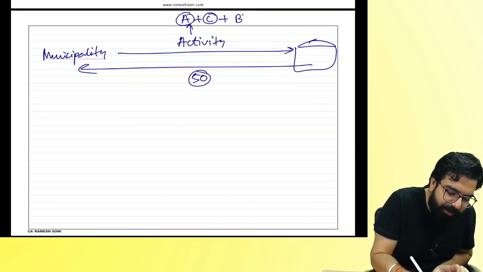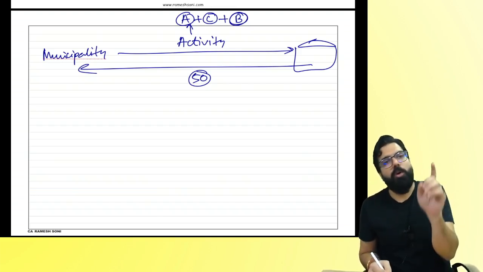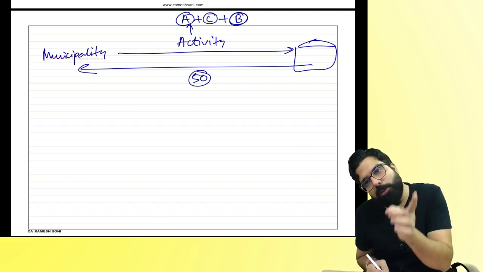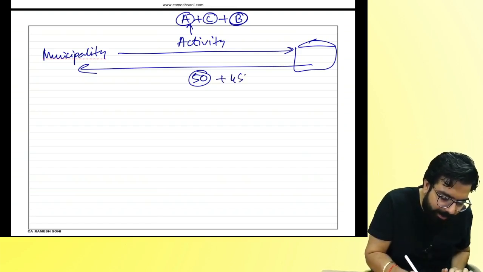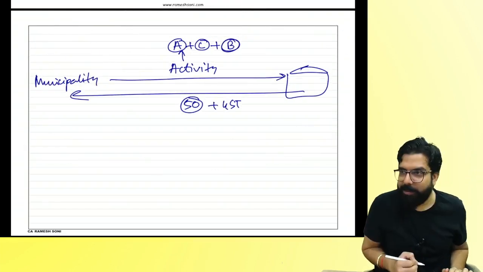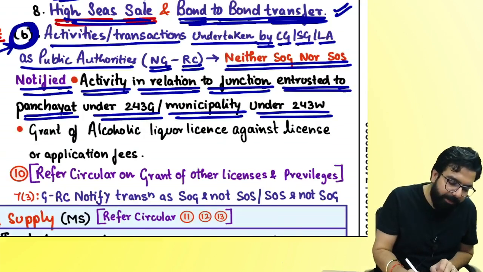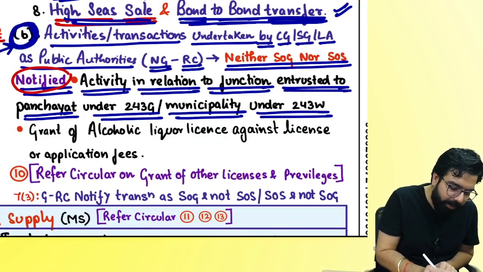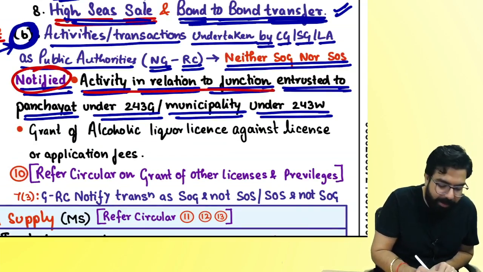And in the business ka definition it is written that when municipality or panchayat or government does an activity for the public, that is also business. So people, will GST come? Will they collect GST? Normally you would see yes, but then government went ahead and told, if that activity is notified, what is the notified activity?